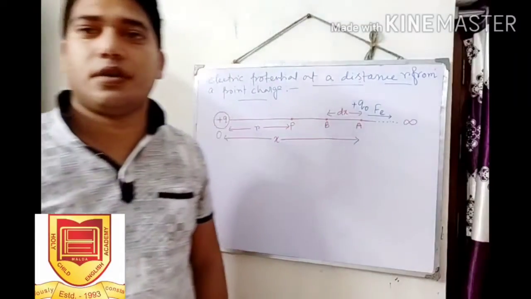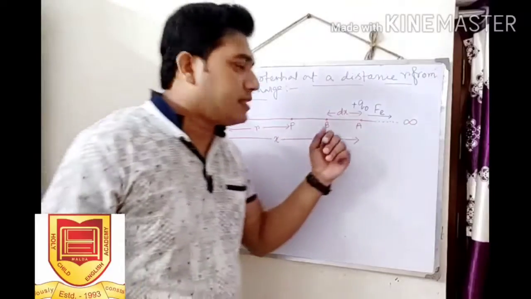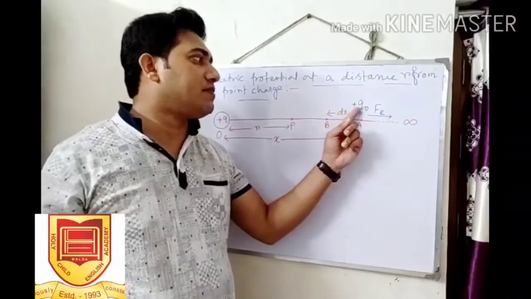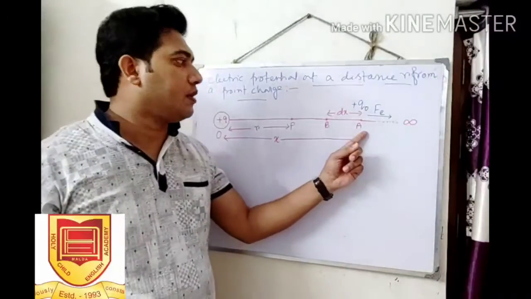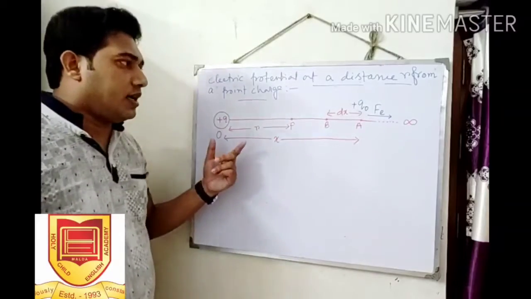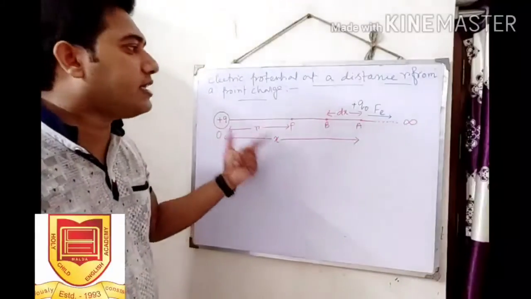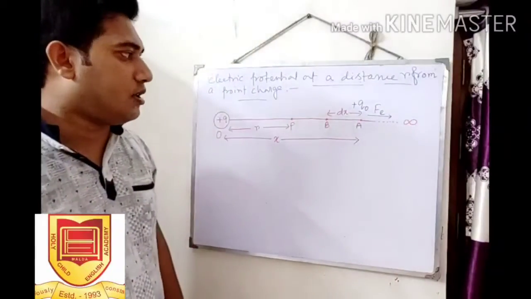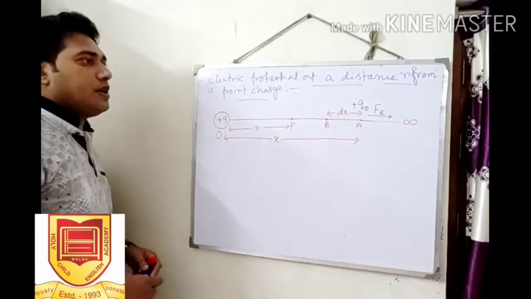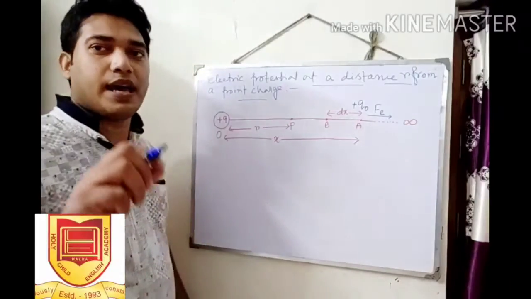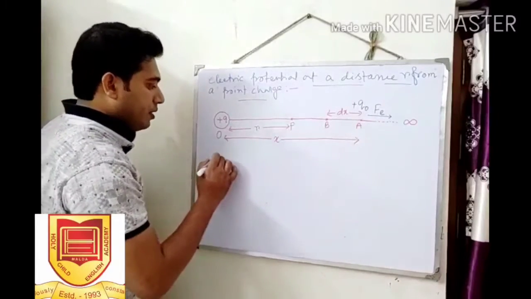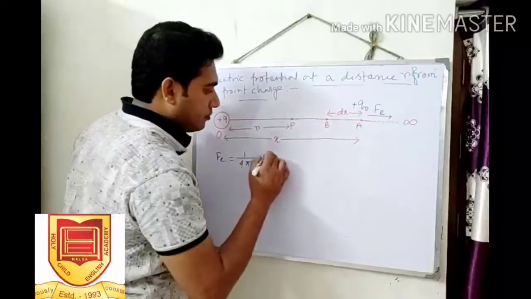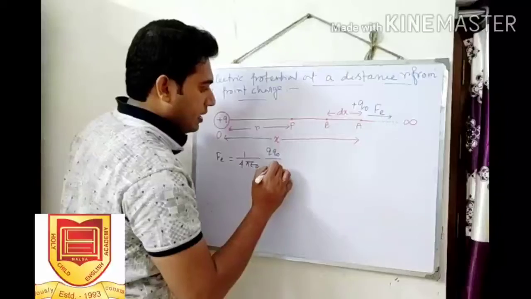For the calculation of work done, I am considering other points here, A and B. Suppose a positive test charge is placed at point A. The electrostatic repulsive force is acting on the test charge, directed away from the source charge. By applying Coulomb's law, the expression of the electrostatic repulsive force will be Fe equal to 1 by 4 pi epsilon naught, Q Q naught by x square.